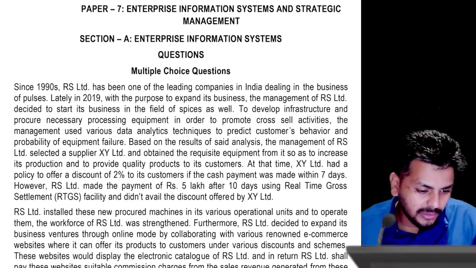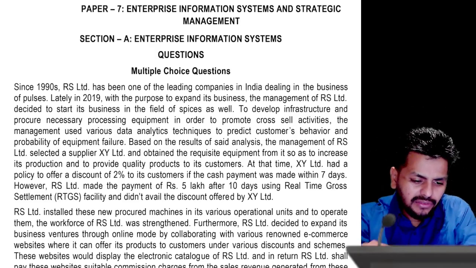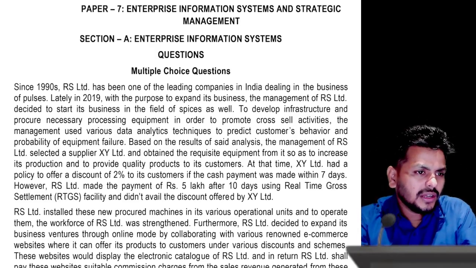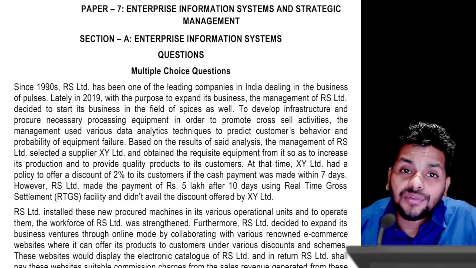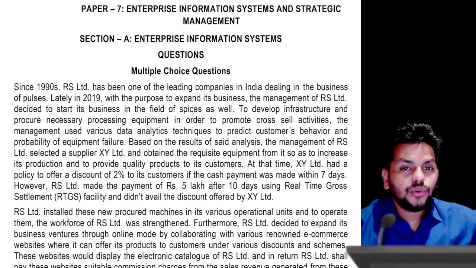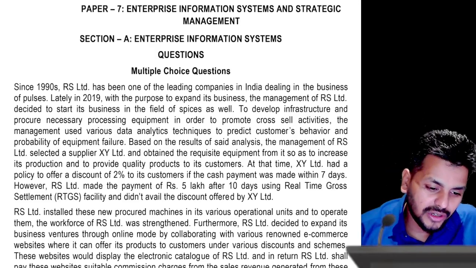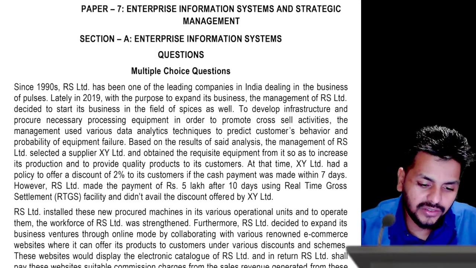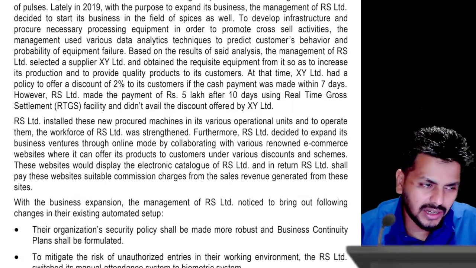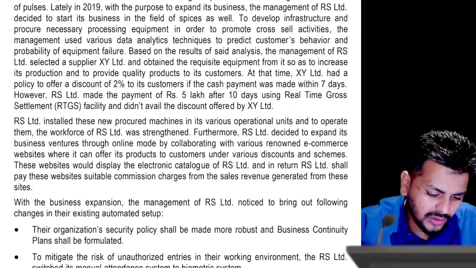And they haven't given much of a multiple choice. They have given only one case study here, and I would want to once again take this opportunity to tell you that you don't need any special kind of preparations for this kind of a case study as such. Now first, I want you to understand, you might want to read the case. The RTP is available, so you can run through the whole case.